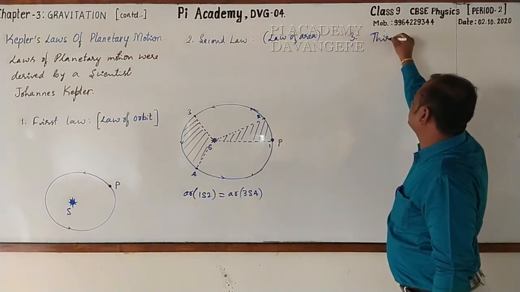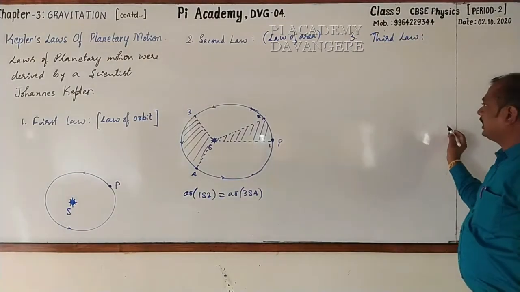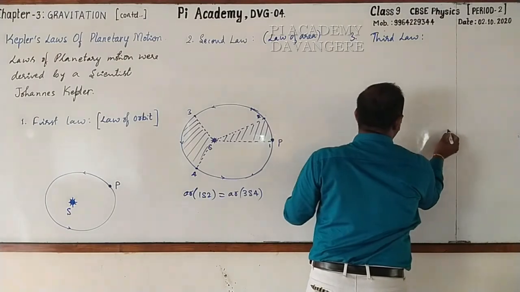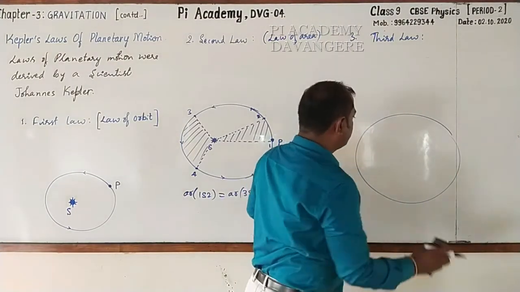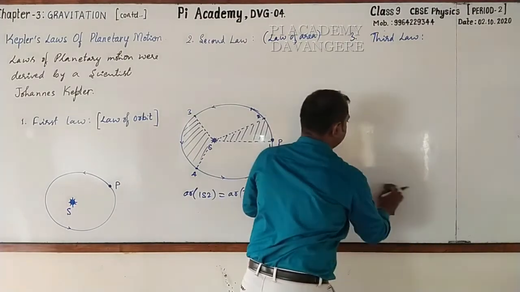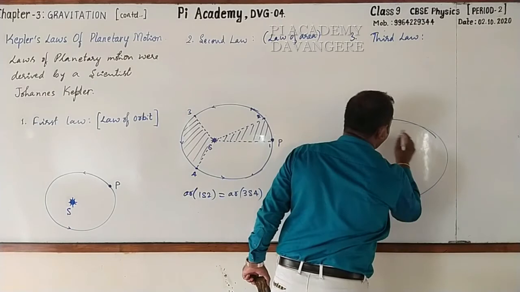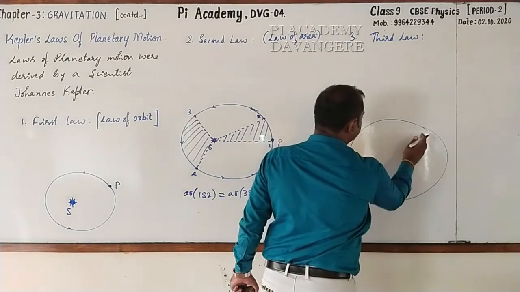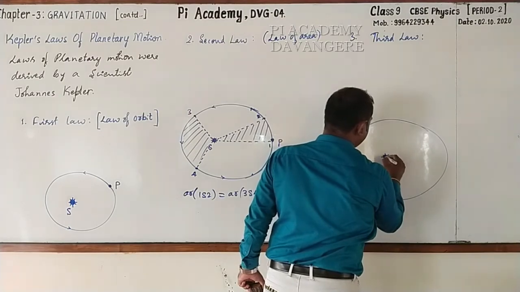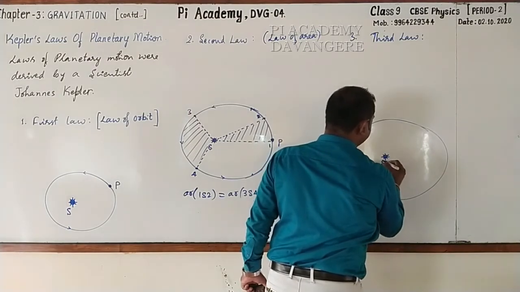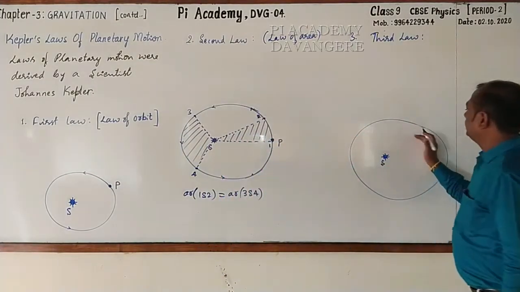It is third law. Look here. Again, I am going to draw the elliptical orbit. Let me draw elliptical orbit. Observe this carefully. Yeah. It has two centers. Each is called focus. So this is the position of the sun. Look here.